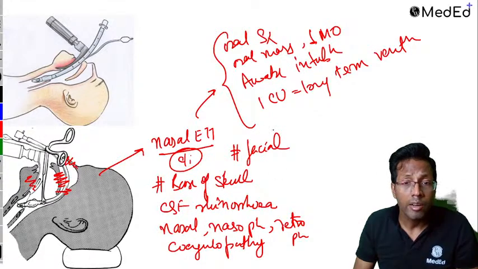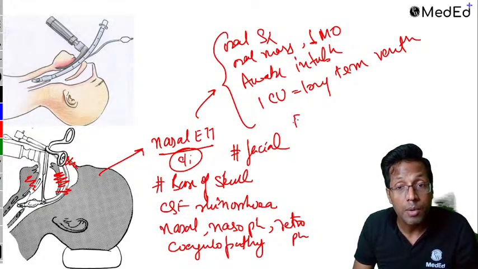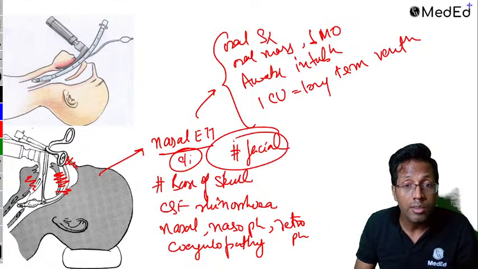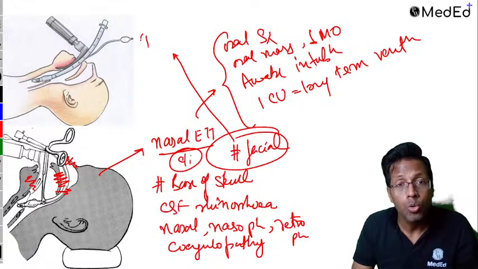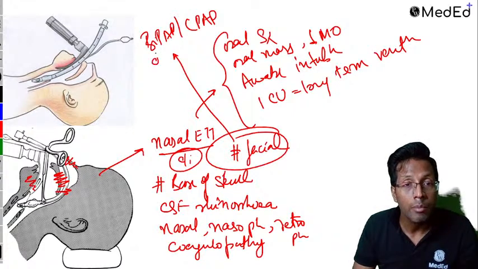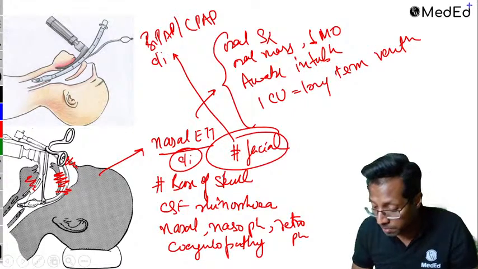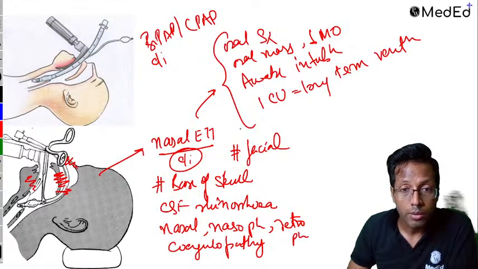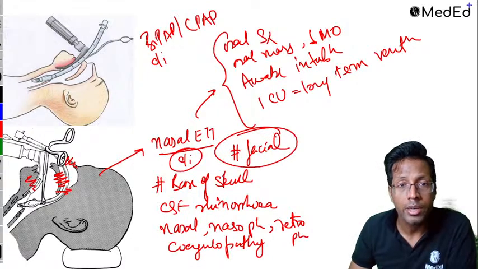And the same thing, in a fractured face, you also can't put a face mask or use BiPAP or CPAP. Remember, this question has been asked. Someone is having a fractured face, you cannot use BiPAP or CPAP because CPAP is supposed to be put on the face itself. So that again brings a contraindication to BiPAP and CPAP. Okay? So fractured face is one of the contraindications.